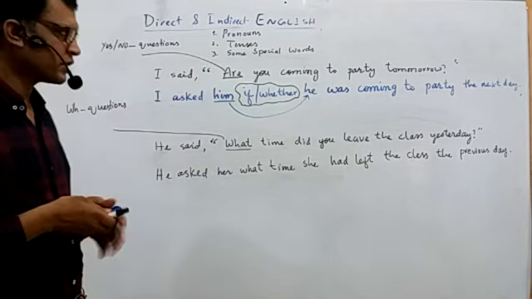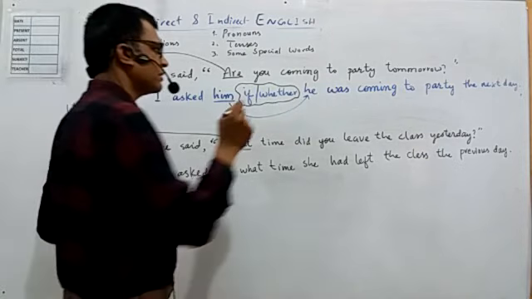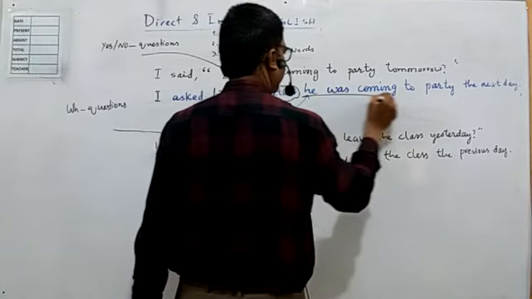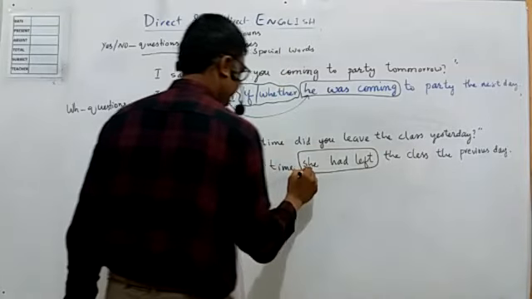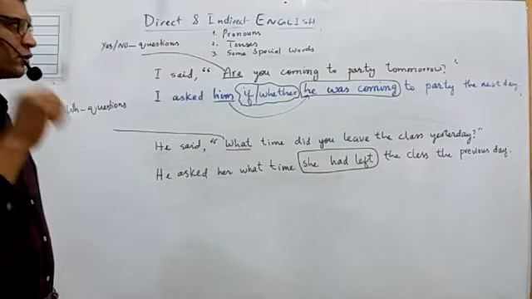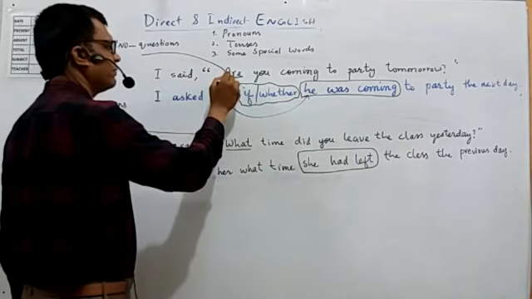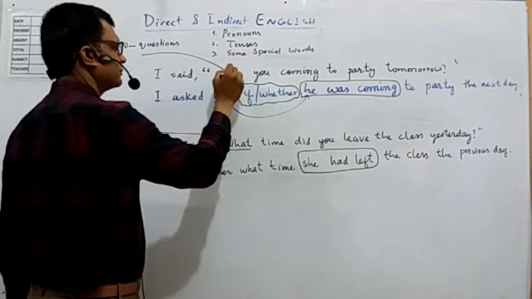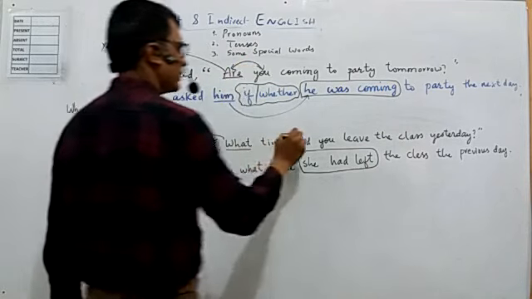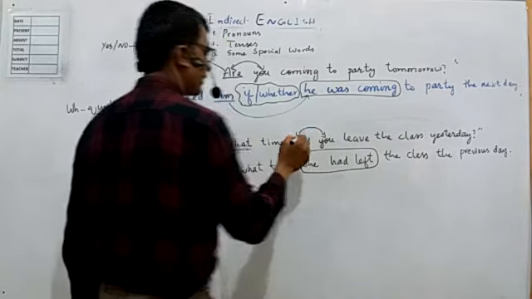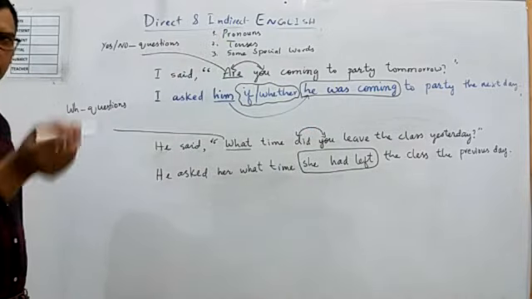You might have noticed one more thing, that the order of subject and verb is different. In a direct question, the helping verb comes first and then we have a subject. Similarly, here the helping verb comes first and then there is a subject.